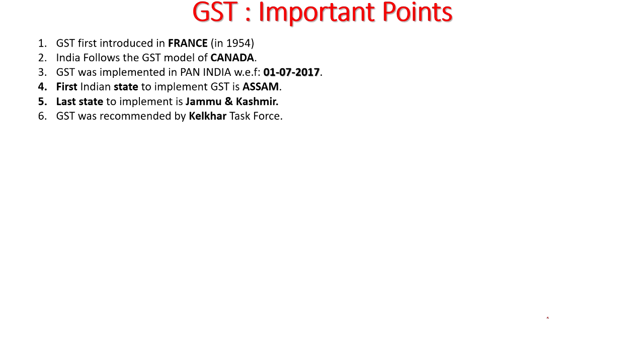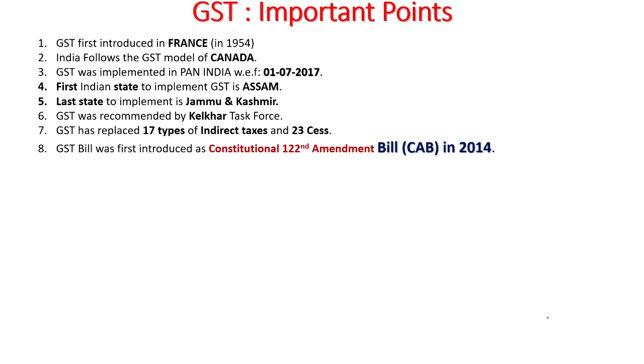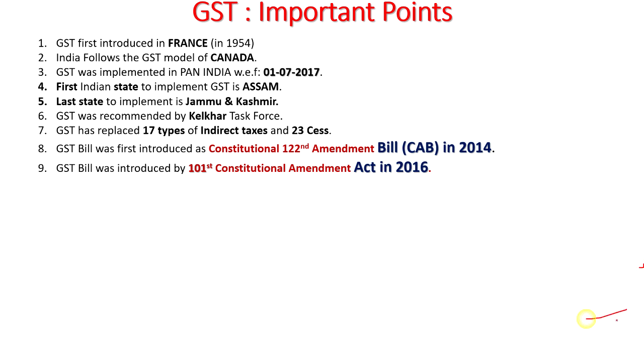GST was recommended by the Kelkar Task Force. You have to remember his name, Kelkar. And GST has replaced 17 types of indirect taxes and 23 cesses. And the GST bill was first introduced as the Constitutional 122nd Amendment Bill, CAB, in 2014. This 122nd amendment bill, you should understand, is a bill, not an act. And GST was introduced by the 101st Constitutional Amendment Act in 2016. Here you may find this is the bill, and this is the act.